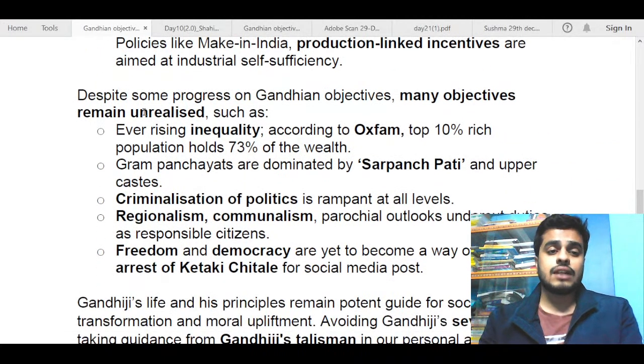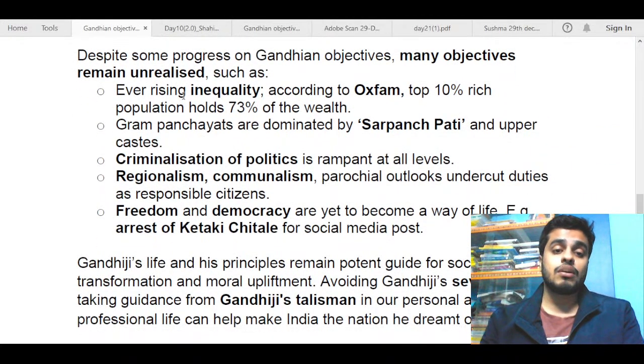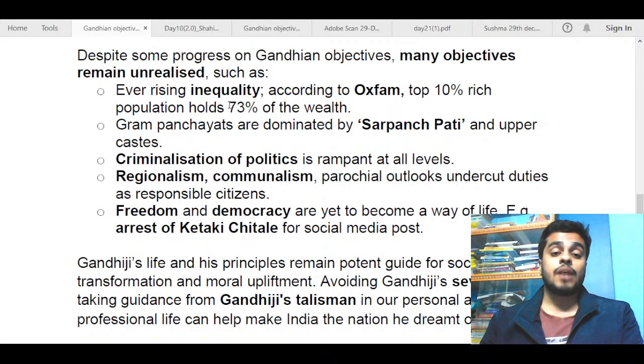Next, some of the objectives that have been unrealized. If we go on to talk about that, we can talk about rising inequality. This is one of the core problems that India faces today. According to Oxfam, the top 10% rich population holds 73% of the wealth. Now, Gandhiji was against this because one of his core principles is sarvodaya, that is upliftment of all, even the poorest of poor, and this is against that. So you can talk about this.